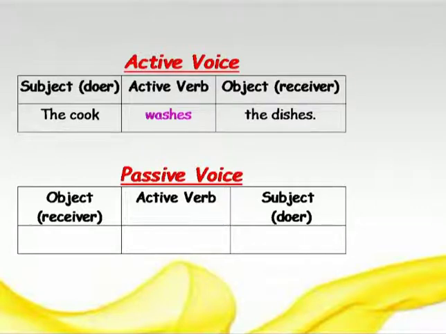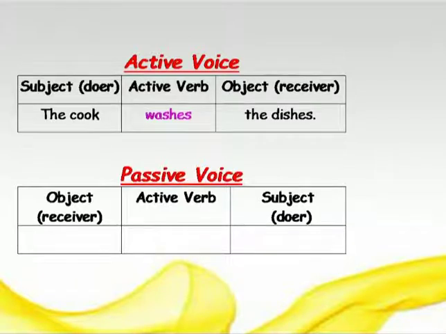Now, let's see. Here, the active voice sentence is, the cook washes the dishes. Right? The cook is the subject or doer. The verb here is washes. And the object here or the receiver here is the dishes. Now, let's see how do we change it into passive voice.